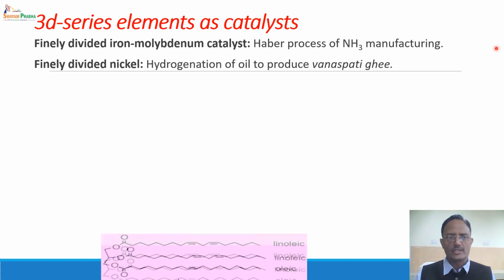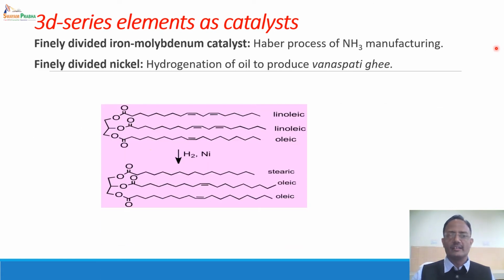Another example is finely divided nickel, which is used in the hydrogenation of oil, what we call the formation of vanaspati ghee or fat. So oil gets converted to fat, and the degree of unsaturation decreases. The more the degree of unsaturation, it will be called an oil. The more the degree of saturation, it will be called a fat. So the conversion of oil into fat is carried out on the surface of finely divided nickel as a catalyst, where nickel is a 3D series element or transition element.